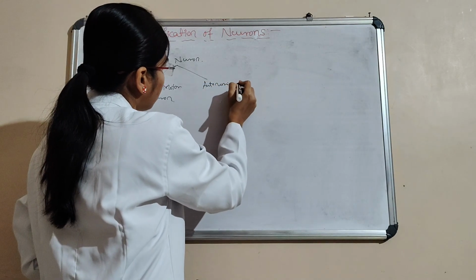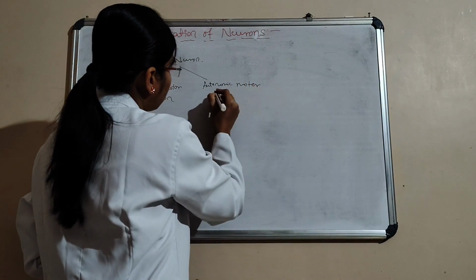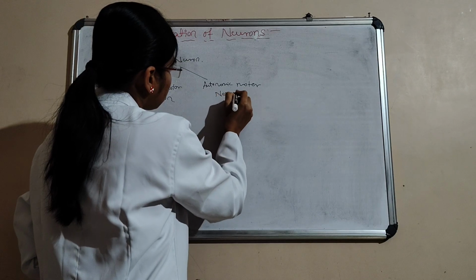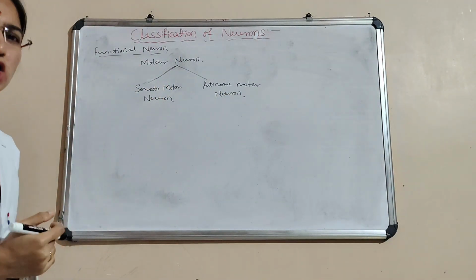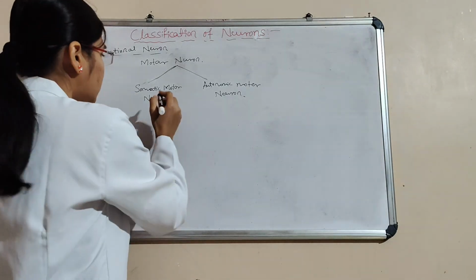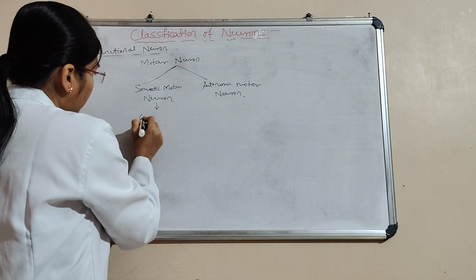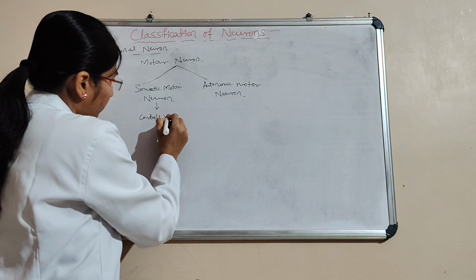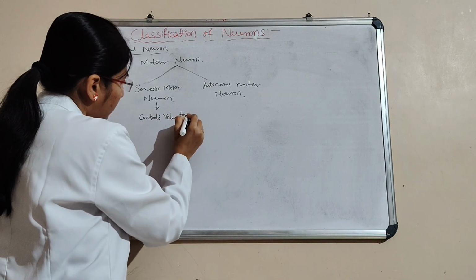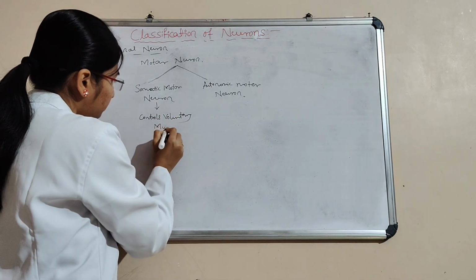What is the function of the somatic motor neuron? It controls the voluntary muscles.